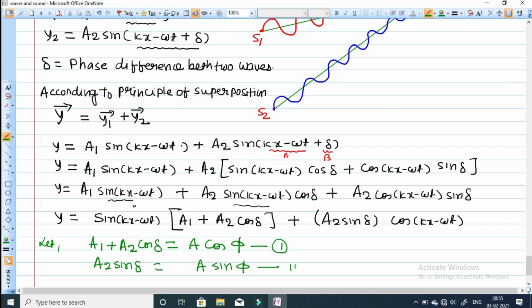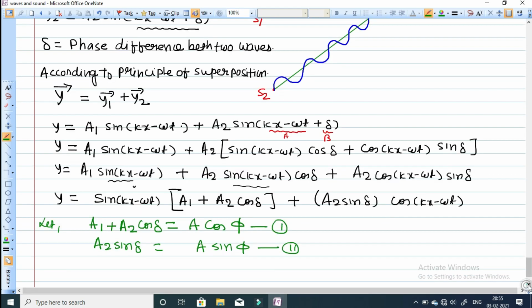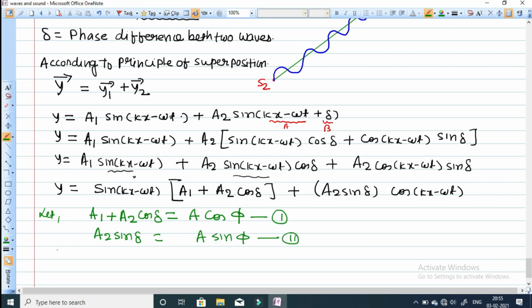If we replace these two values in the above equation, then y will become y is equal to sine of kx minus omega t, times a1 plus a2 cos delta, which I'm writing as A cos phi, plus a2 sine delta, which is A sine phi, into cos of kx minus omega t.